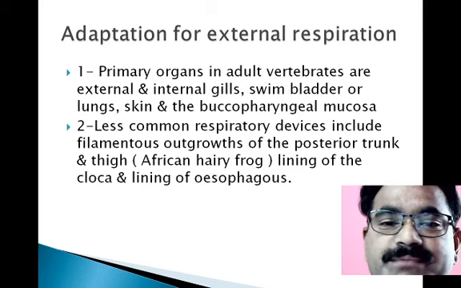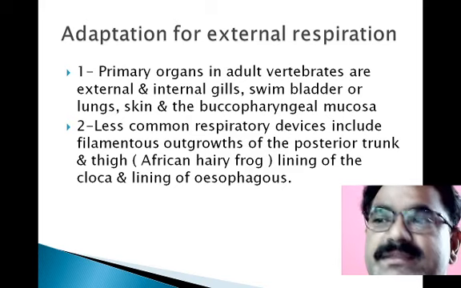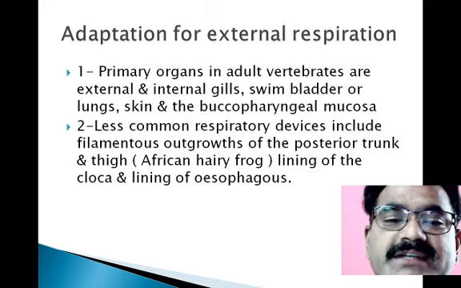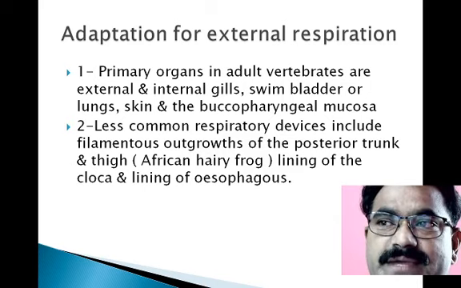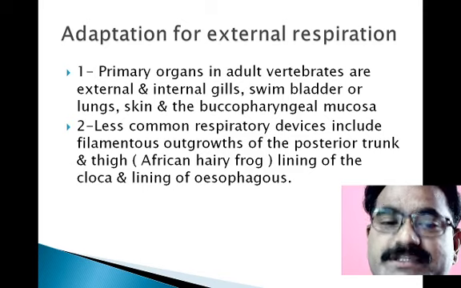Gills are very important in the aquatic mode of life. Then in the terrestrial mode of life, lungs develop. The lungs act as important respiratory organs where the exchange of gases takes place.